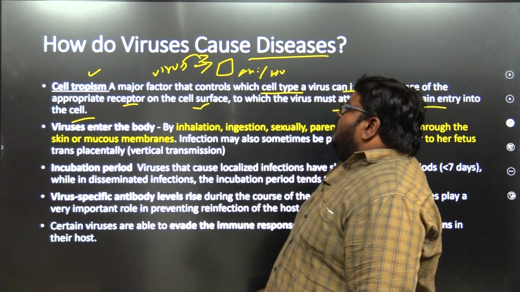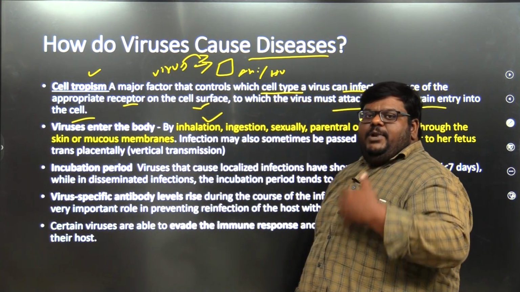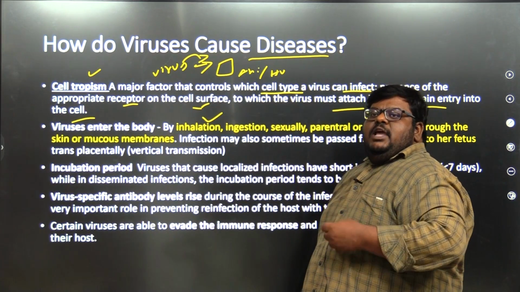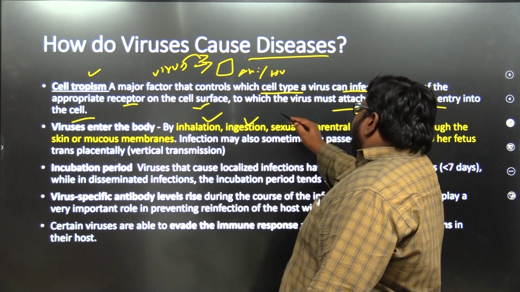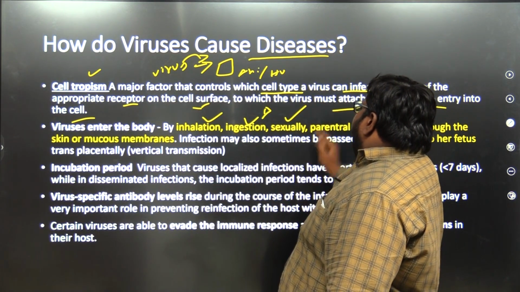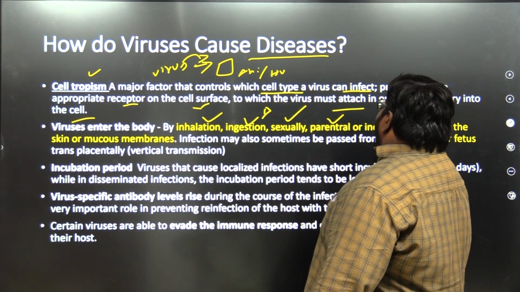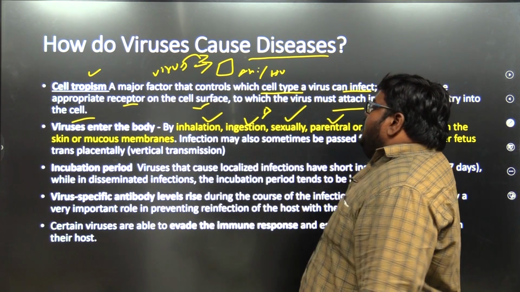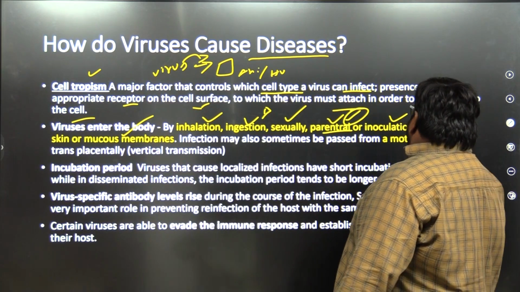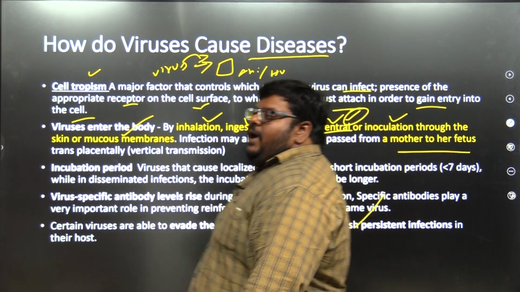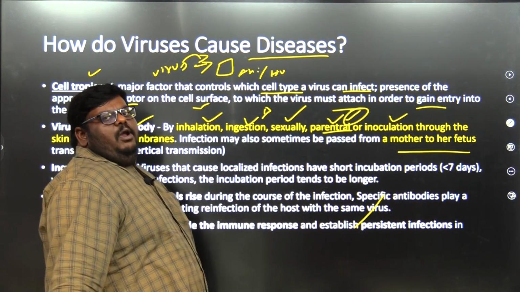How does a virus enter into the human body? Through inhalation. Like I am taking a breath now, I may take in the virus if the droplets are here. Okay, by ingestion. Sexually, like HIV, which is transmitted sexually, and parenteral inoculation through the skin or mucous membranes. Through birth you may get the virus, from mother to fetus. So why did WHO alert us? It is not so small as we think.